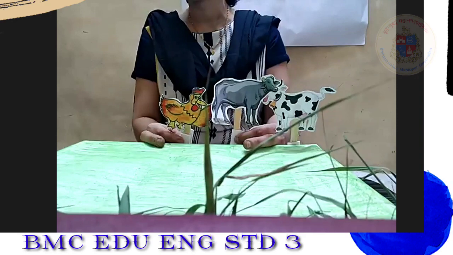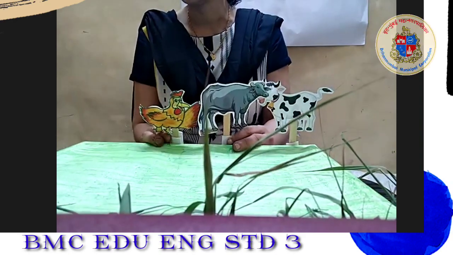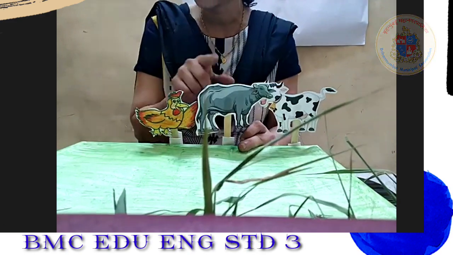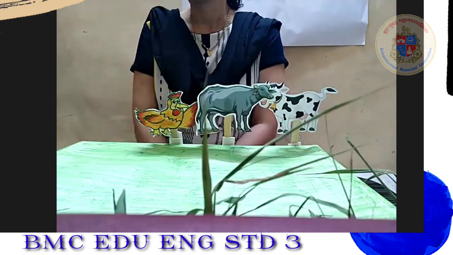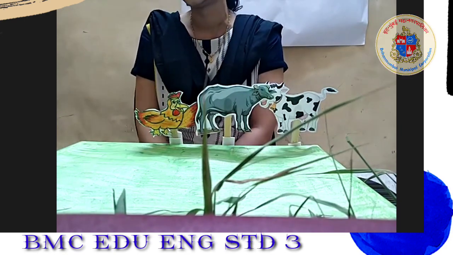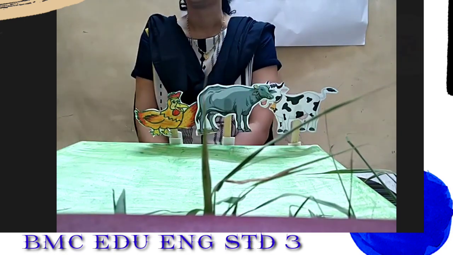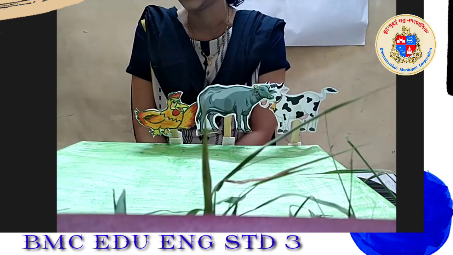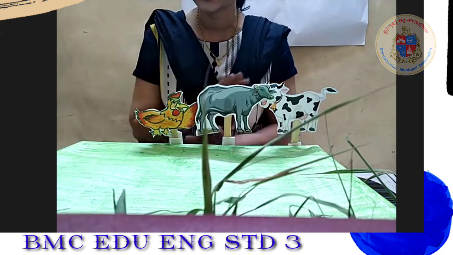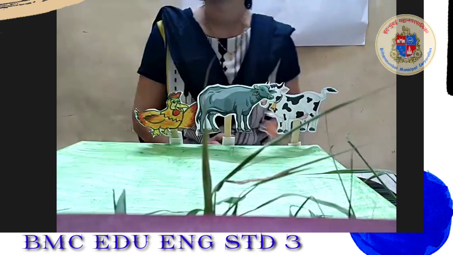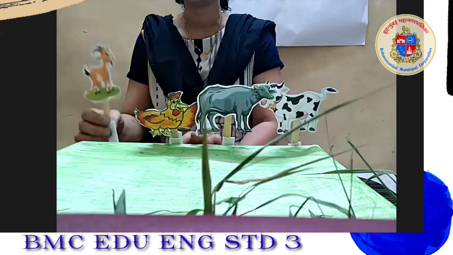Here, the buffalo is now telling the cow that you shouldn't feel proud of yourself, as the buffalo also gives milk, and the milk that she gives is of good quality and doesn't spoil easily. And many products are also made from buffalo milk. As their conversation was going on, a goat comes hopping by. See our goat? She's coming hopping by.